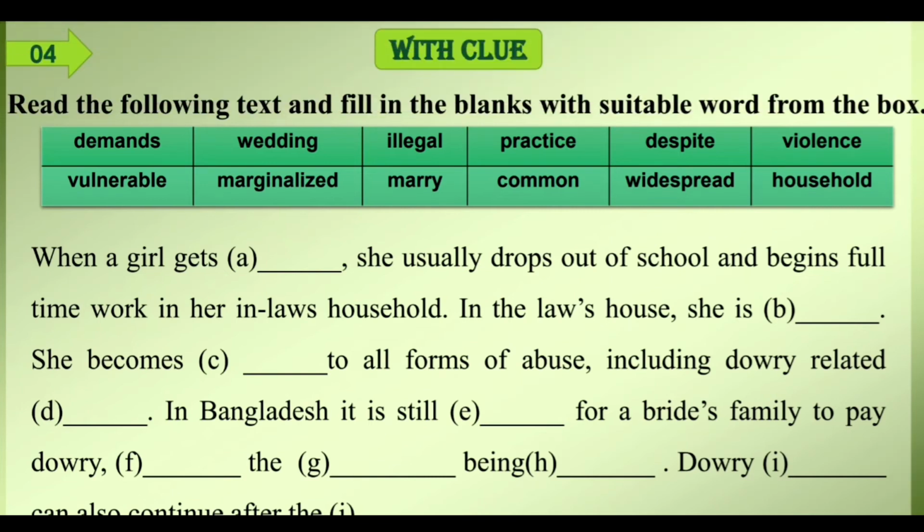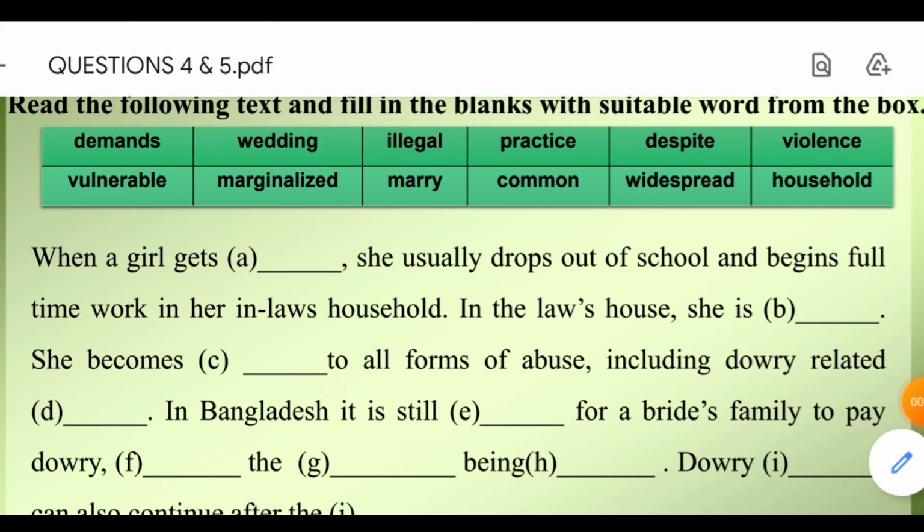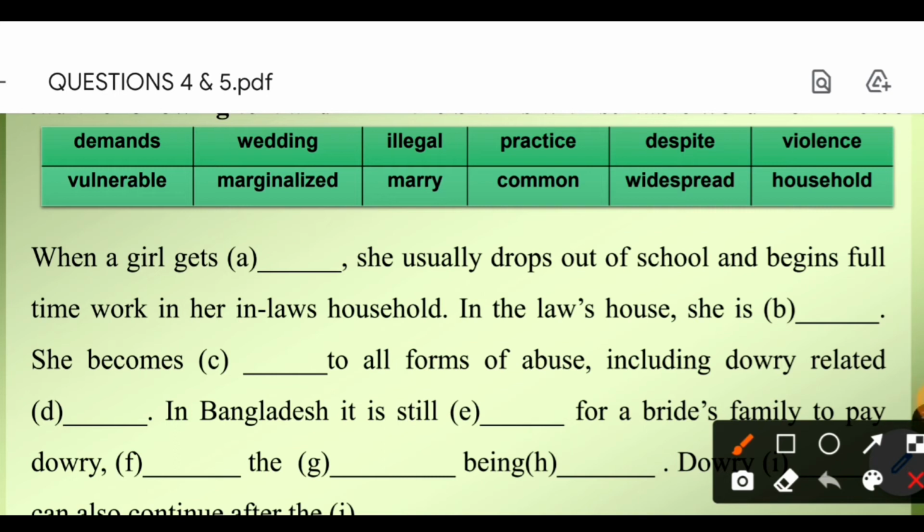When a girl gets... Dear learners, I told you that "gets" here is a causative verb. So can you tell what would be the answer of A? Here we see a verb, marry.